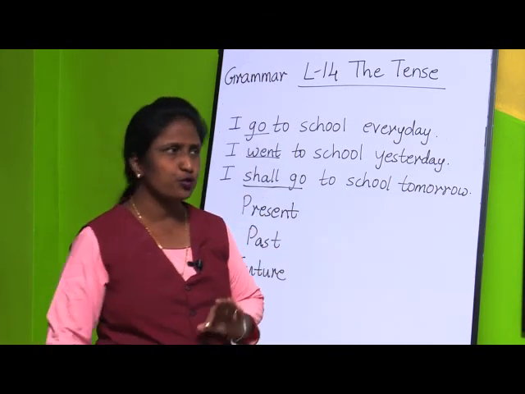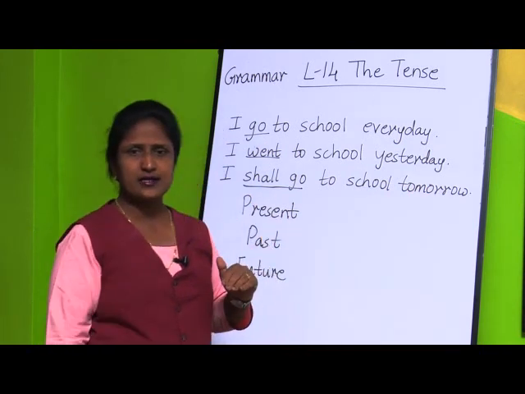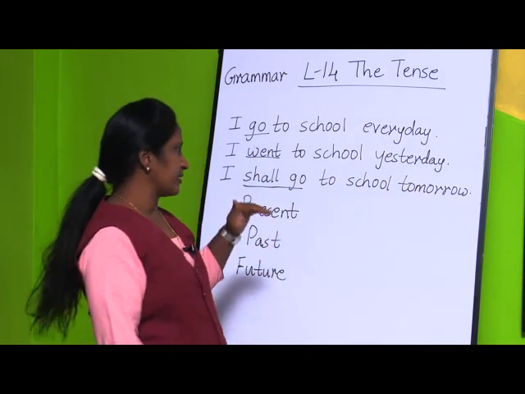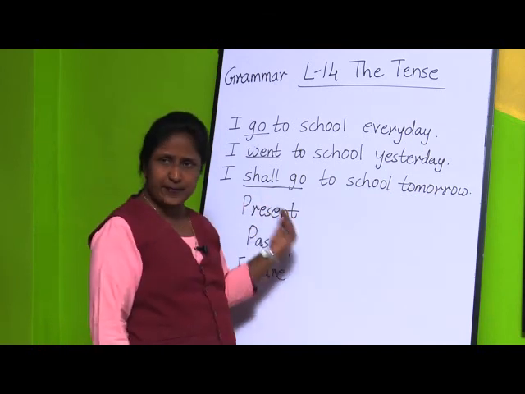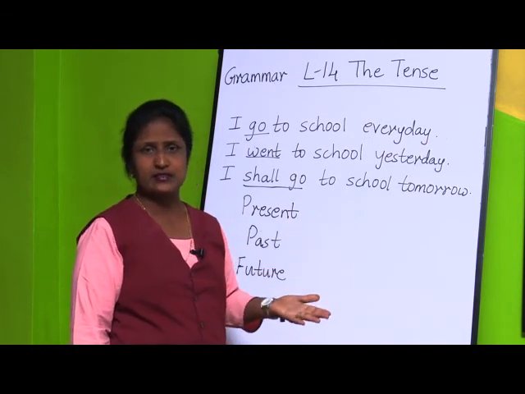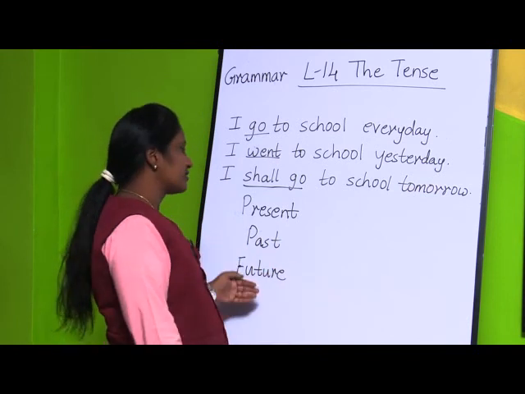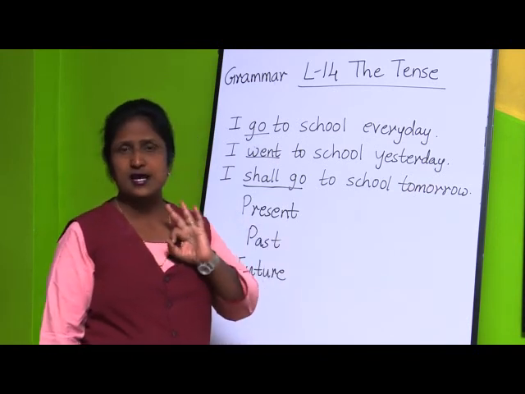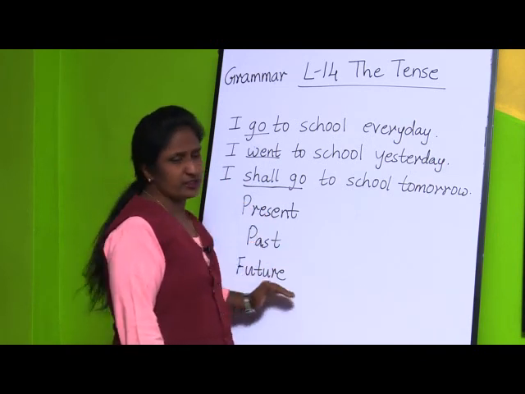First of all, I told you there are three tenses. When the action is done in the present time, that is present tense. When the action is done in the past, that is past tense, and the action which is going to take place in the future or likely to happen in the future, that is future tense. So these are the three tenses: present tense, past tense and future tense.